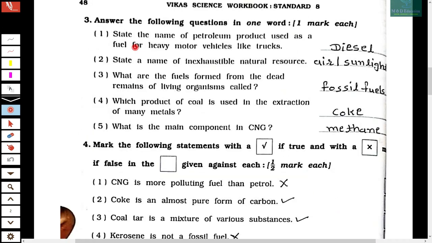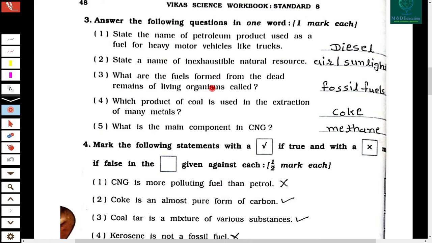Now the third question is, answer the questions in one word. Now the first question is, state the name of a petroleum product used as a fuel for heavy motor vehicles like trucks. So the answer is diesel. State a name of an inexhaustible natural resource. So it's either air or sunlight.